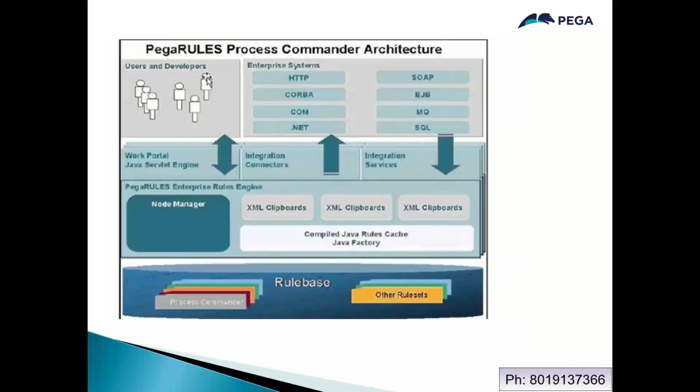Another thing is some basic architecture you'll have. See, when working on Pega, anywhere you work, mostly you'll be called a developer or system architect. Mostly, if you join with up to 3 to 5 years of experience, you'll be called a developer or architect. Some companies call the role system architect or architect, and some companies take the role as developer. So both are the same, guys. Developer means 70% to 80% of the Pega role will be the developer role only, and 20 to 30% will be the architect role.